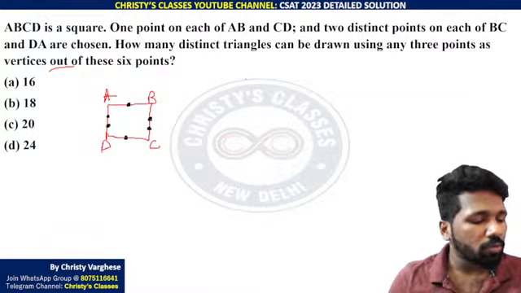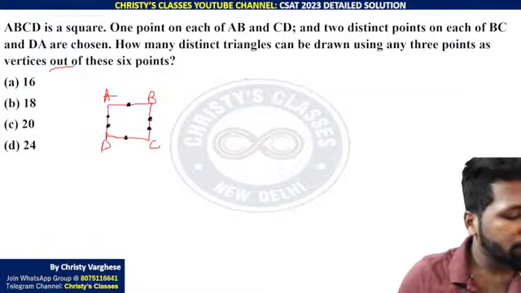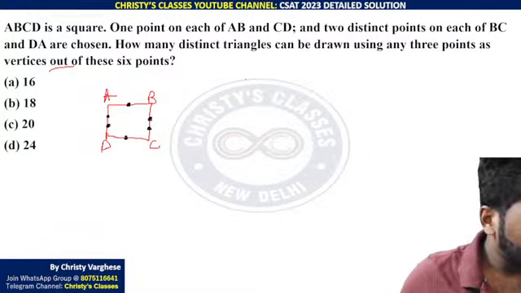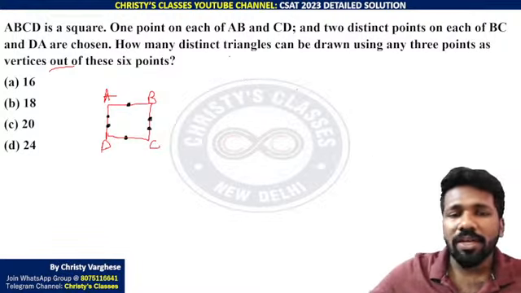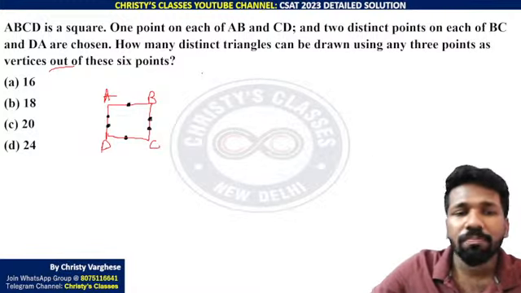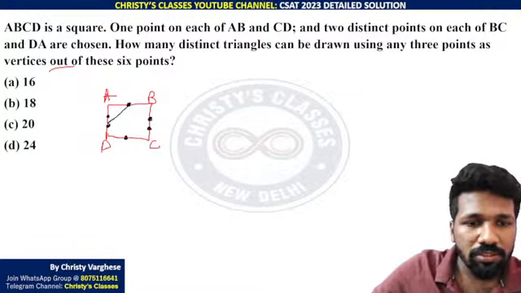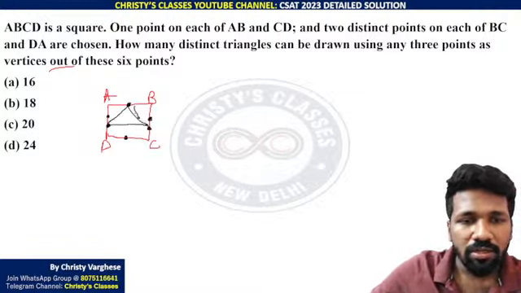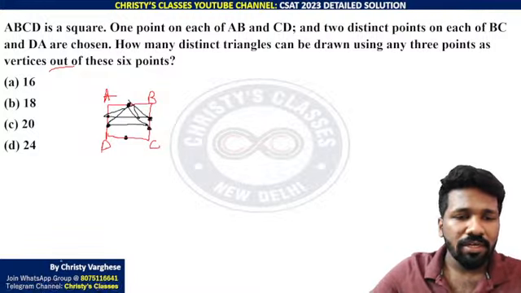So now you have to use the permutation combination idea to do this question. How can you do that? There are 6 points. To form a triangle you need 3 vertices. For example, this is a triangle, and this is a triangle.